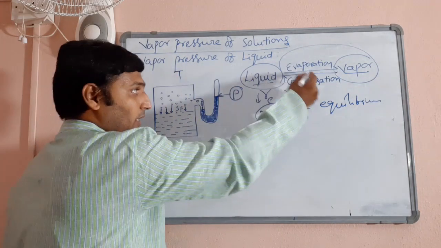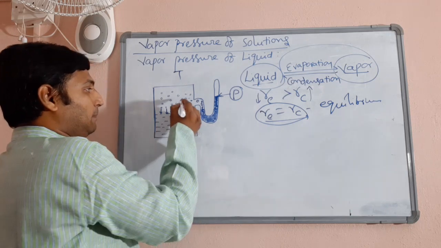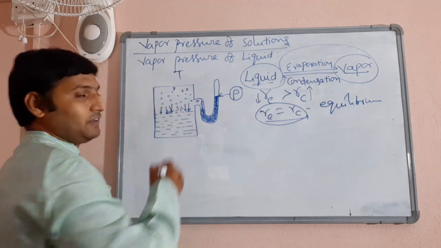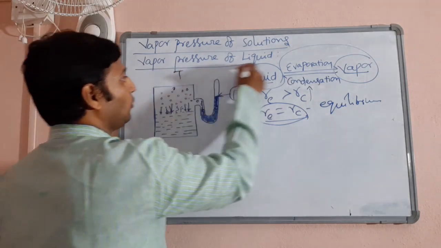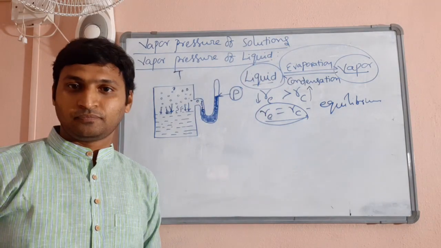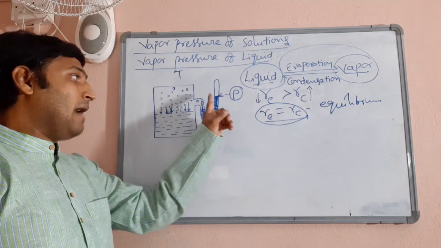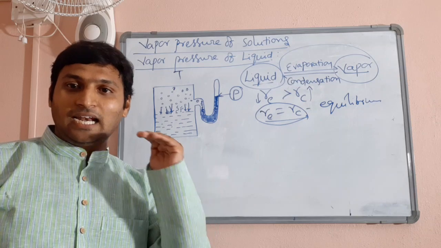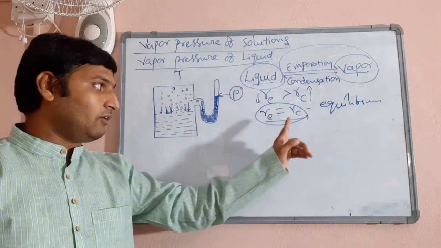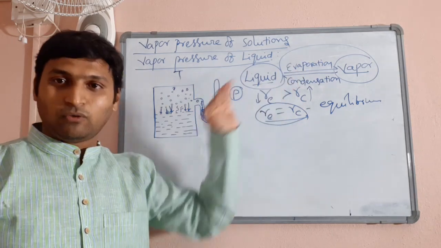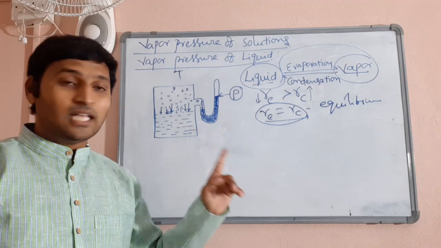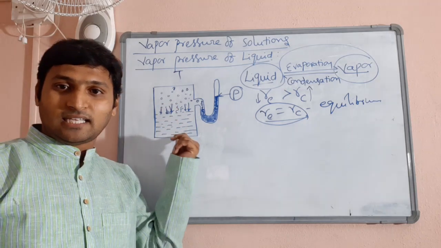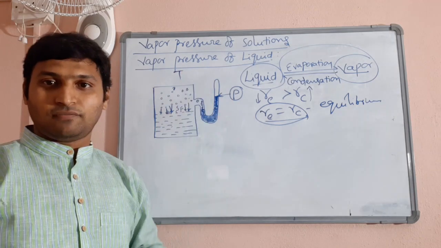Then at such equilibrium of liquid and vapor, the pressure exerted by vapors of the liquid on the surface of the liquid is called the vapor pressure of that liquid. So please understand, the manometer shows a constant reading. A constant reading by the manometer clearly indicates that yes, rate of evaporation has become equal to rate of condensation, equilibrium is reached. So the pressure that vapors exert on the surface of the liquid at the point where equilibrium has been reached is called the vapor pressure of the liquid.